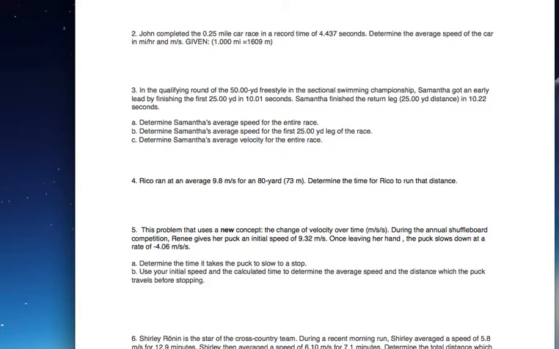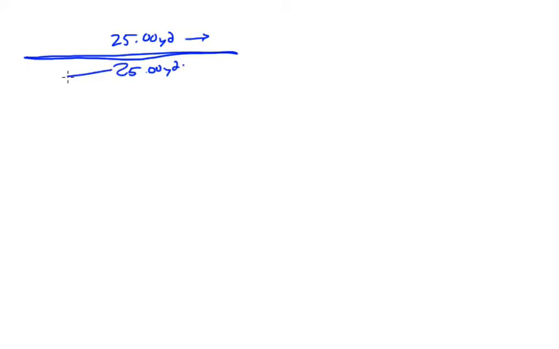One thing that you need to know when you're doing this problem is that when you're swimming, you're going in a straight line forwards, and that's the first leg, and then you're going back exactly in the same straight line. 25 yards both ways. So it'd be 25.00 yards in that direction, and then you're going back 25.00 yards in the other direction.